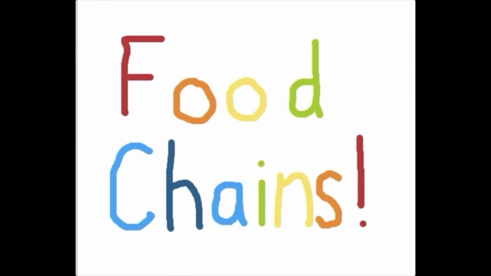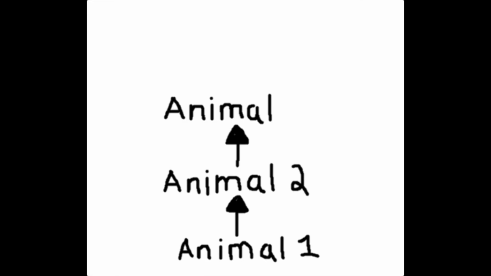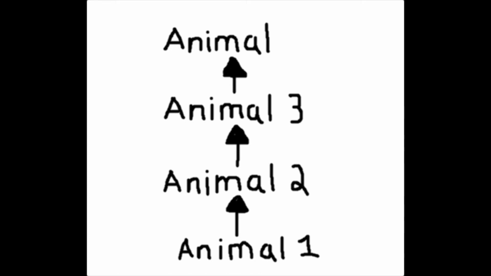Now, let's talk about food chains. A food chain is a ranking system of organisms about who eats who in an ecosystem. The ranking system is just like a food pyramid, but it shows what animals actually eat each other in real life. Just like in a pyramid, Animal 1 is a producer, Animal 2 is a primary consumer, Animal 3 is a secondary consumer, and Animal 4 is a tertiary consumer.